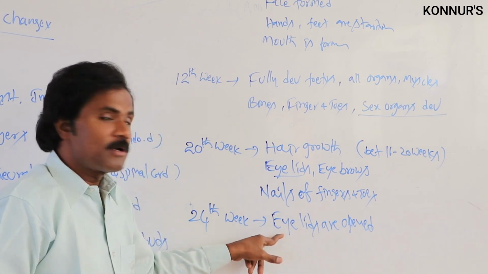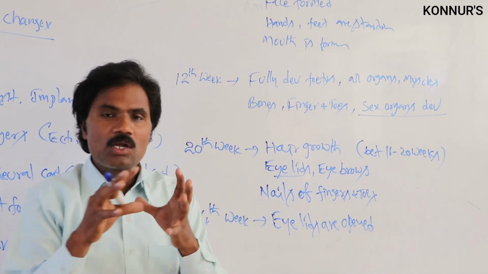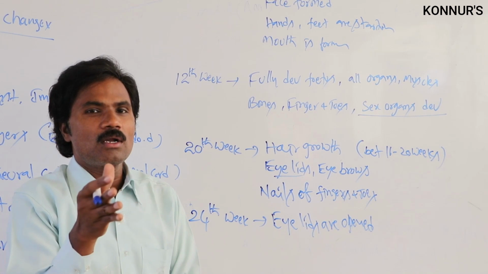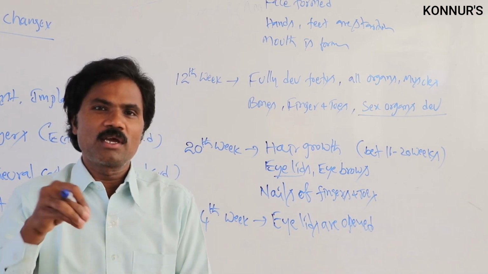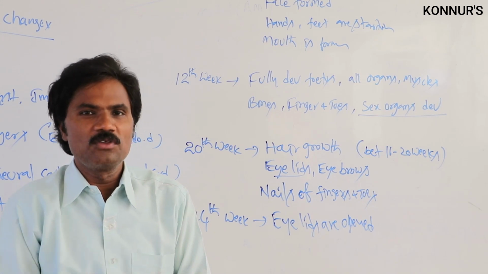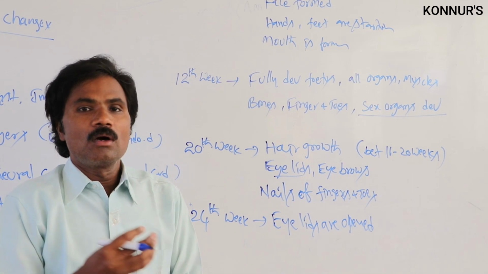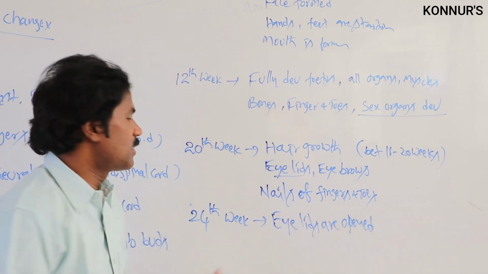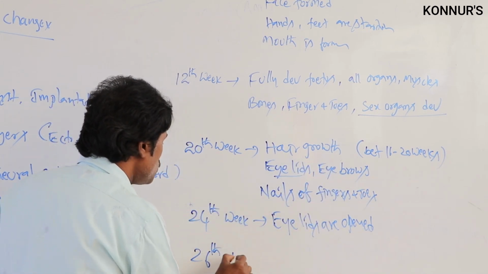Then in this particular stage, there are government aspects. It is what we call a separate abortion, where abnormalities can be identified with the help of amniocentesis and all. So officially, according to government rules and regulations, the fetus can be terminated. Eyelids are open. Then the 26th week.